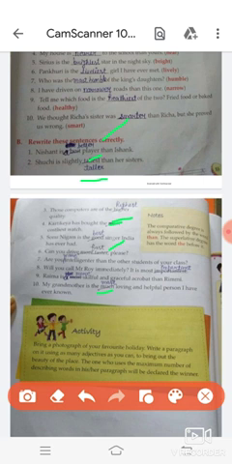So these were the exercise of chapter number 9. Students, you will fill your book chapter number 7, 8 and 9 and you will also complete your HW copy by watching this video.